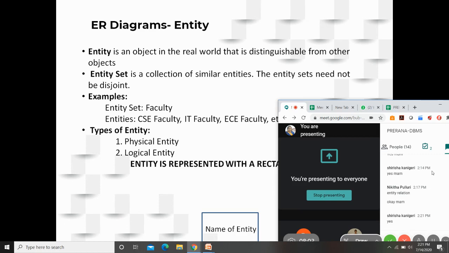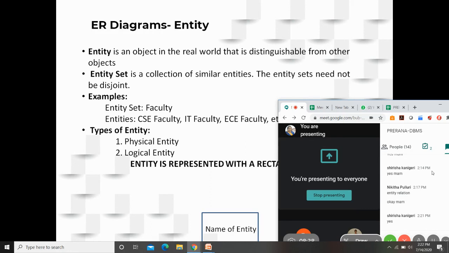In the same way, how do you distinguish another faculty? They will also have their own name, their designation, their educational qualification, their salary. So there are certain features that are distinguishing one object from the other object. If you are able to distinguish one from the other, obviously that real world object is called an entity. And the collection of such similar entities is called an entity set.